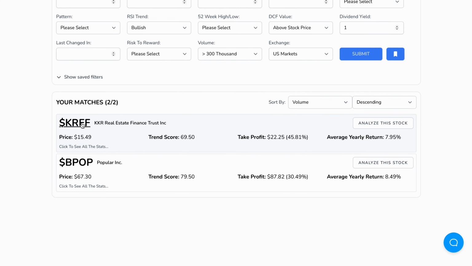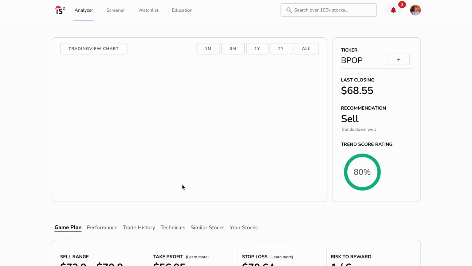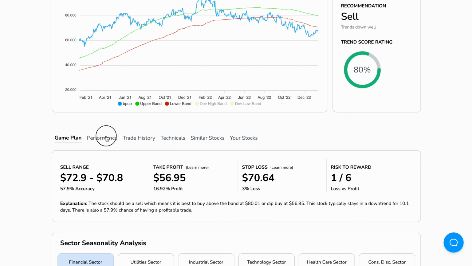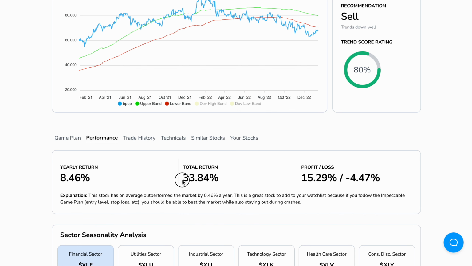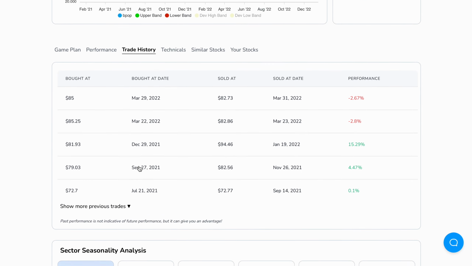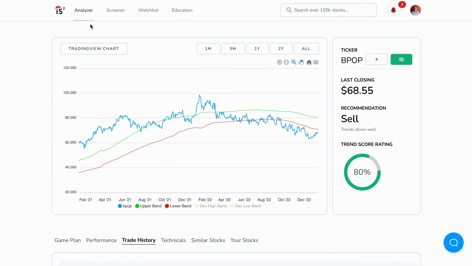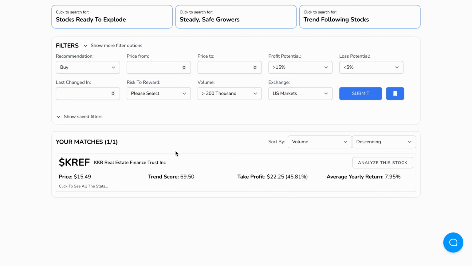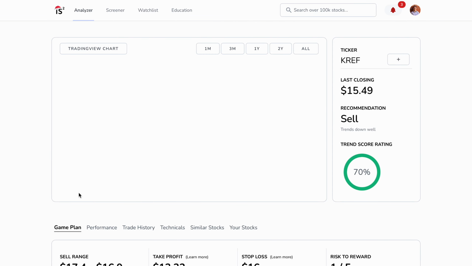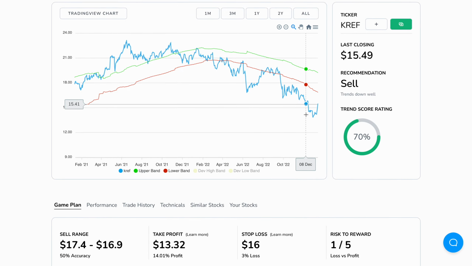So ChatGPT has us looking at KKR Real Estate Finance Trust and Popular Inc. Let's look at BPOP. This looks interesting. So BPOP is currently a sell. You can see it's coming down but moving up. If we look at the performance, you can see here about a 34% return over the last couple of years. Not bad. So that's BPOP, that's kind of one example. We also have KREF, which again is also a sell, so kind of coming down, popping up.